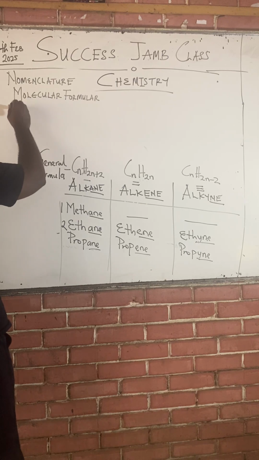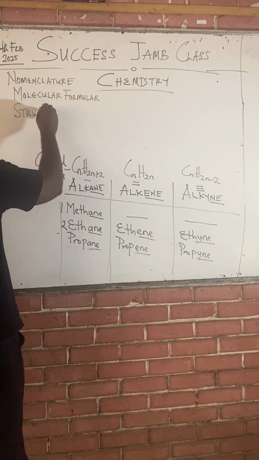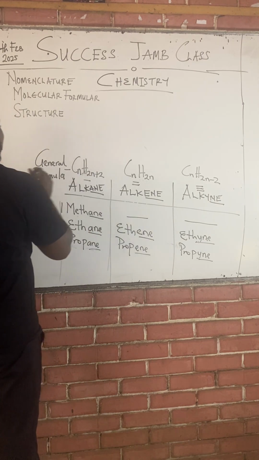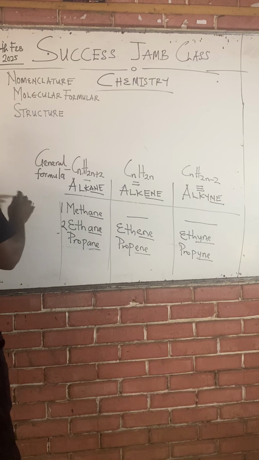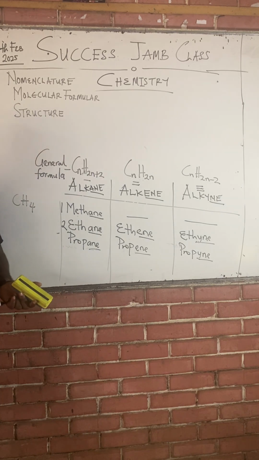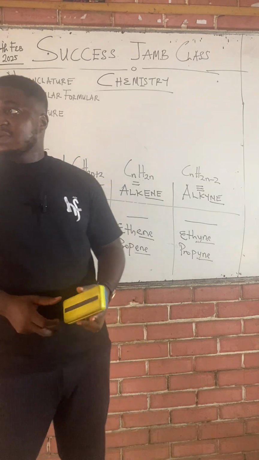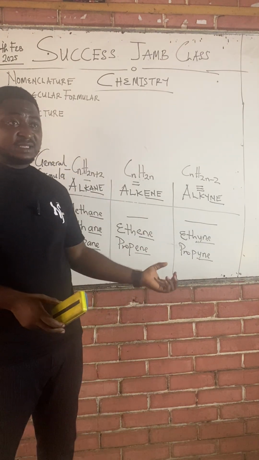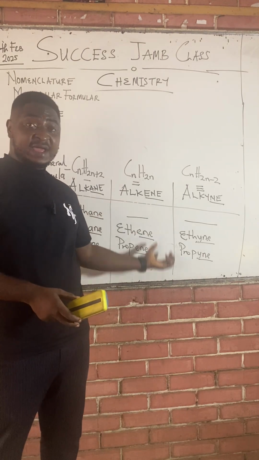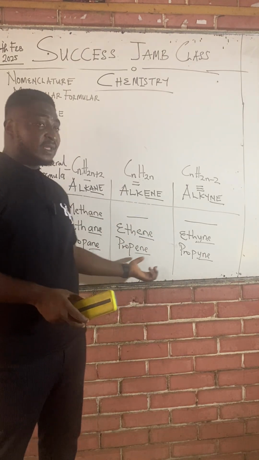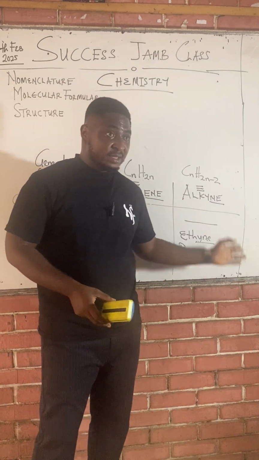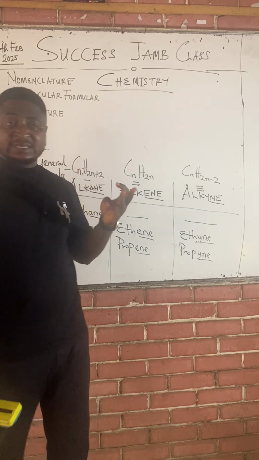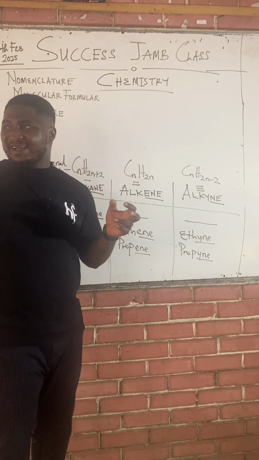After knowing the molecular formula, you must now know how to draw the structure. Class, it's good that methane is the name and CH4 is the molecular formula. Now, what is the structure of CH4? Then after structure, reaction. How does CH4 react? Because the alkane family has a peculiar way they react, so we're going to look at reactions of alkanes. The alkene family has its peculiar way they react, so we look at reactions of alkenes. And the alkyne family has a particular way they react, so we look at reactions of alkynes.